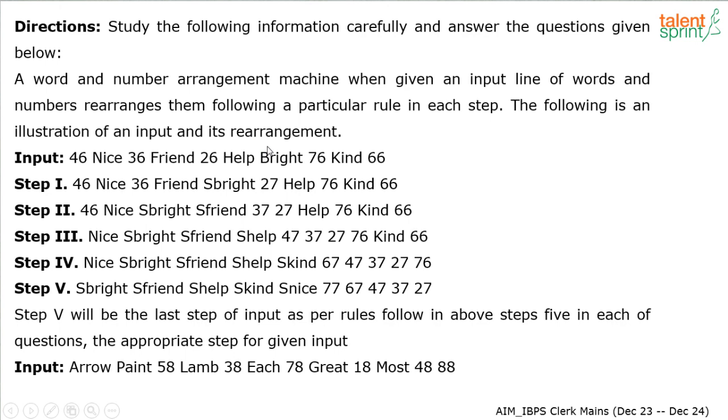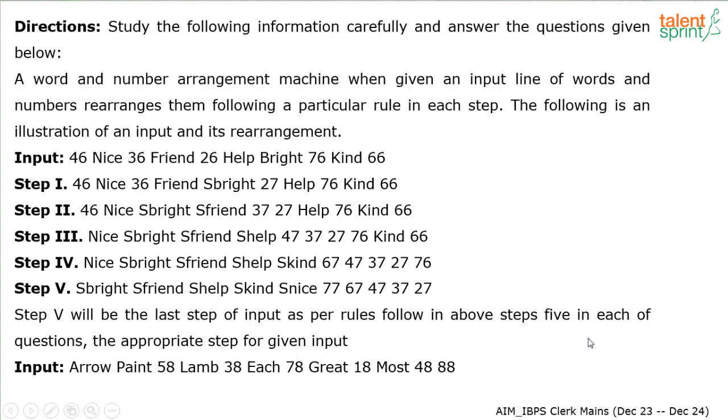Okay, so there's an input given here which is a combination of words and numbers. You see 46, nice, 36, friend, 26, help, bright, 76, kind, 66. And then we have been given the steps, step 1, step 2, step 3, step 4 and step 5. Now based on this illustration given here, it says step 5 will be the last step of the input as per the rules followed in the above steps.